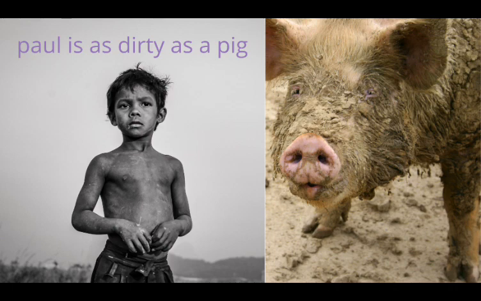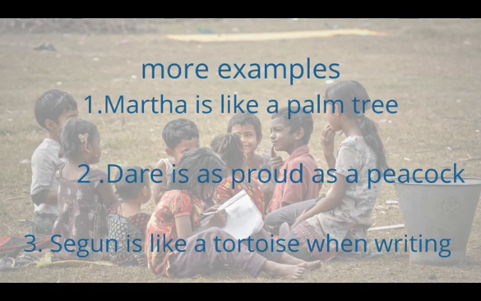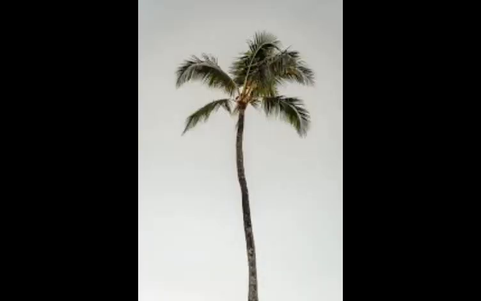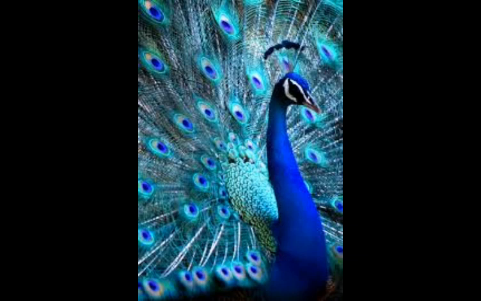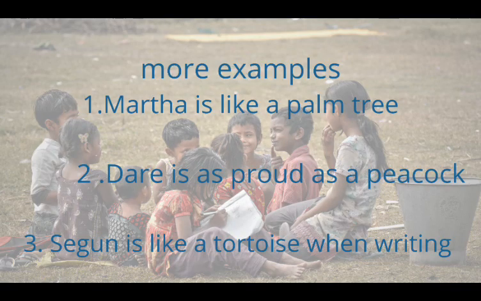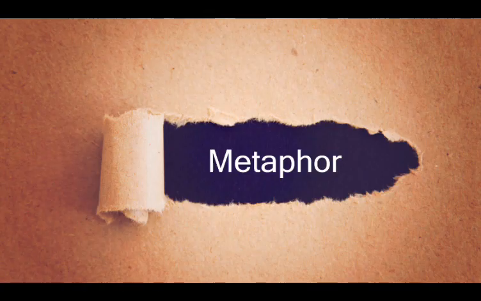And it uses what? As and like. Another example: Martha is like a palm tree. Now we are comparing the height of Martha to that of a palm tree. So the characteristic here is the height. Dare is as proud as a peacock. So these are examples of simile.